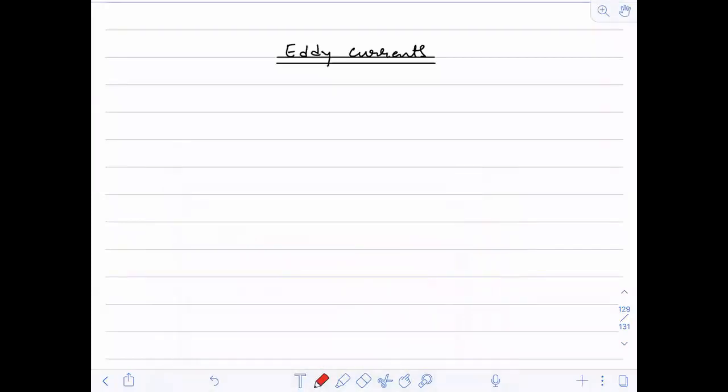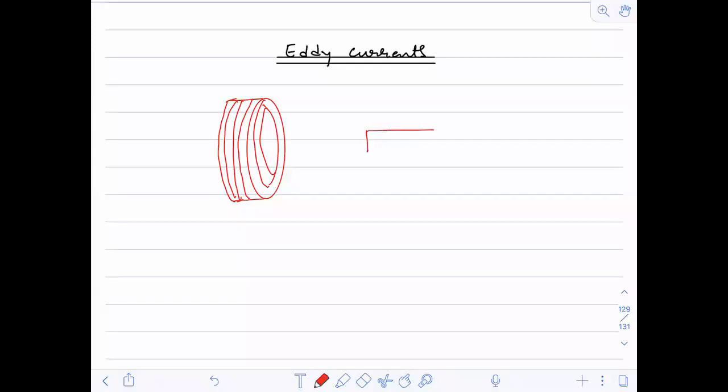Now, suppose there is a coil like this. I have a coil with so many turns, and we have a bar magnet, North Pole, South Pole.